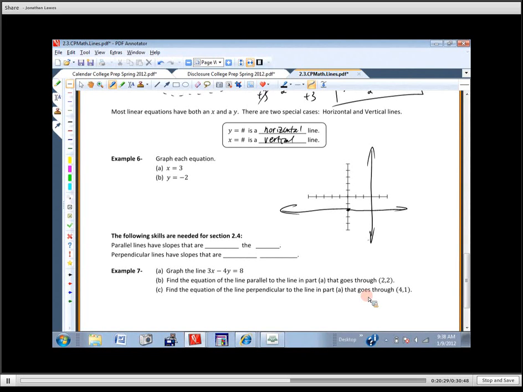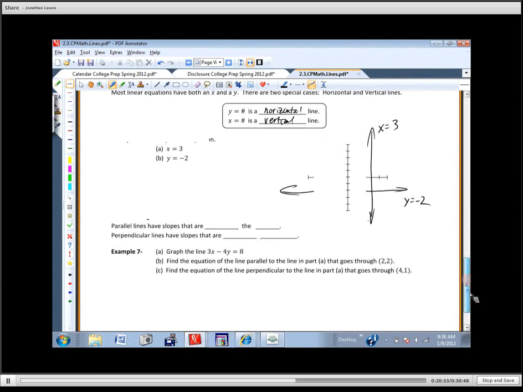We probably ought to say which is which. This is x equals 3, and this is y equals negative 2. So if you label things, that's just more convincing. Anybody who's looking at that work would know, yeah, this person knows what they're doing. I'm okay giving them full credit. Okay, any questions? Okay, last thing. We'll do this problem, and then we'll be done.